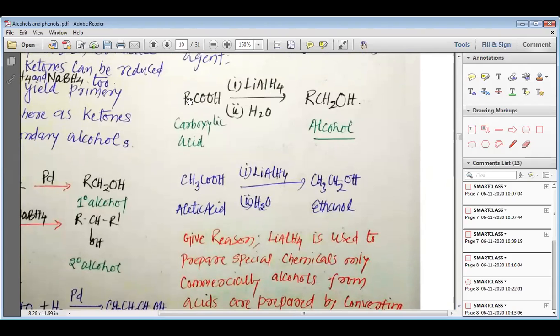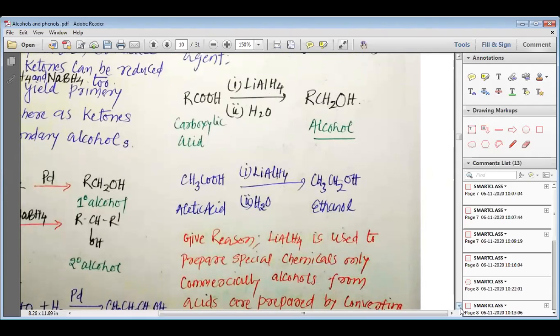So you can see that we have represented carboxylic acid with the formula RCOOH, which is reduced by LiAlH4 in the presence of water. We get the alcohol RCH2OH, which is a primary alcohol.